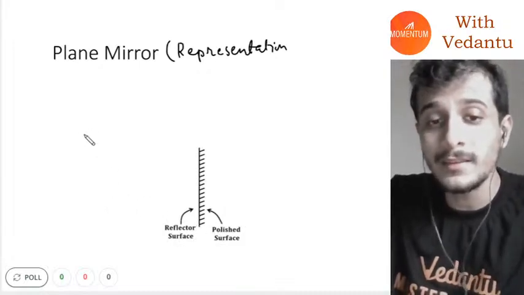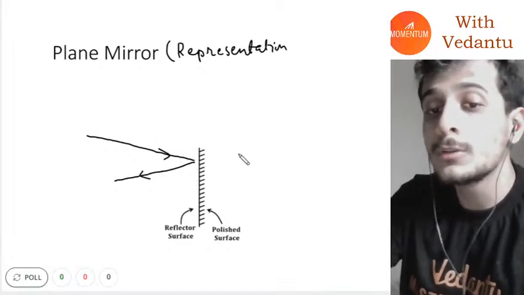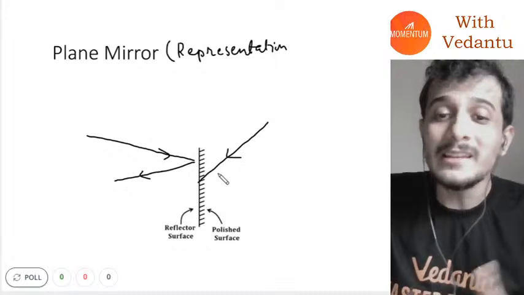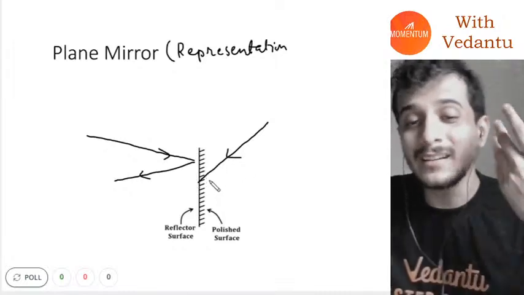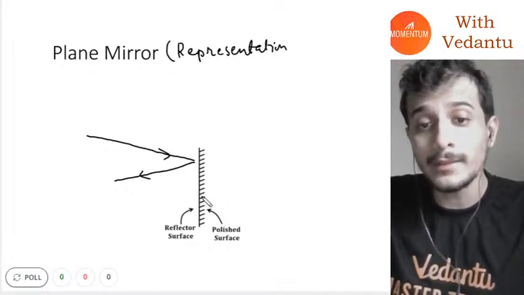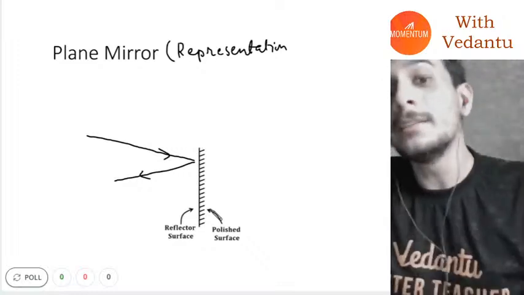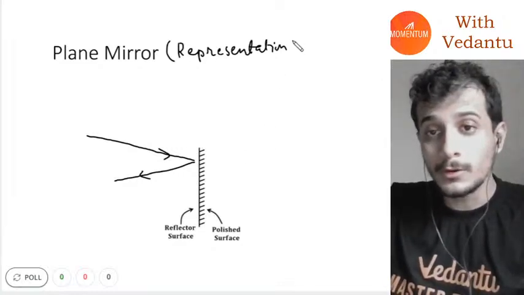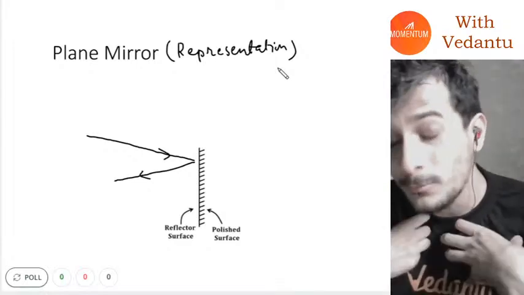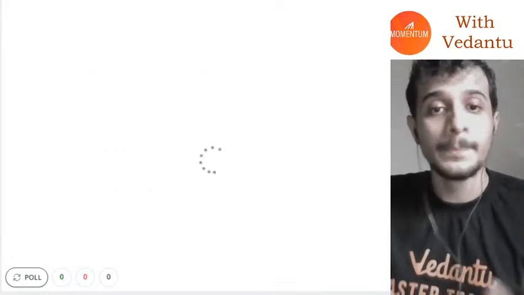What exactly happens is that if a light ray falls here, it gets reflected according to the laws of reflection. But if a light ray falls on the other side, it will either get absorbed or get reflected in a random direction, or many different things happen. So a light ray will never fall on the hair side. It will always fall on the reflector surface. I think this was obvious, but you have to say all these things.